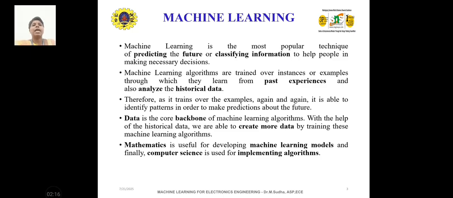Yes, therefore as it trains over the examples again and again, it is able to identify patterns in order to make predictions about the future. Data is the core backbone of machine learning algorithms. With the help of the historical data, we are able to create more data by training these machine learning algorithms. Mathematics and computer science are both very much involved in machine learning, because mathematics is used for developing machine learning models and computer science is used for implementing machine learning algorithms, right?